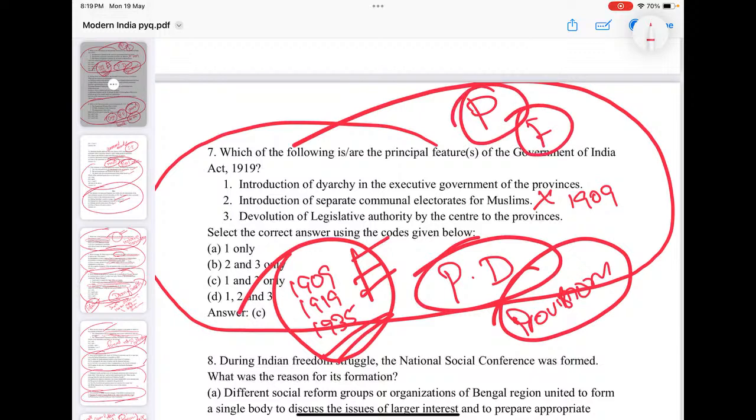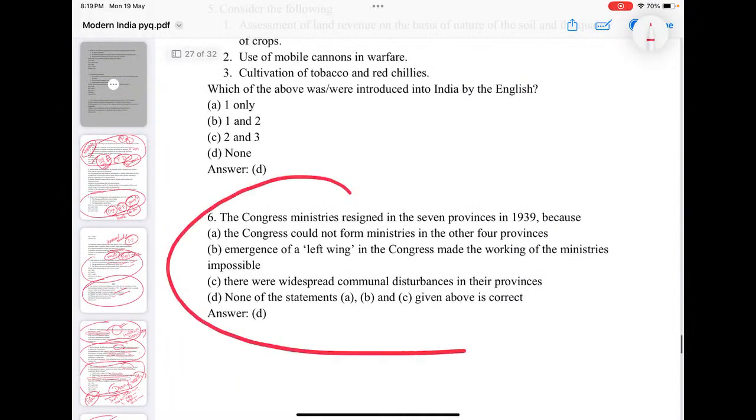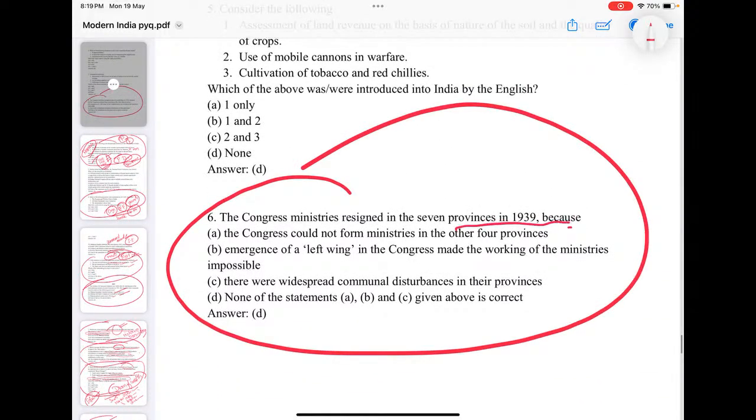They are very important, and also you must know what is the response. What is the Indian response to these legislative reforms? Okay, that's also important for you. Congress ministries resigned in the 7 provinces in 1939.